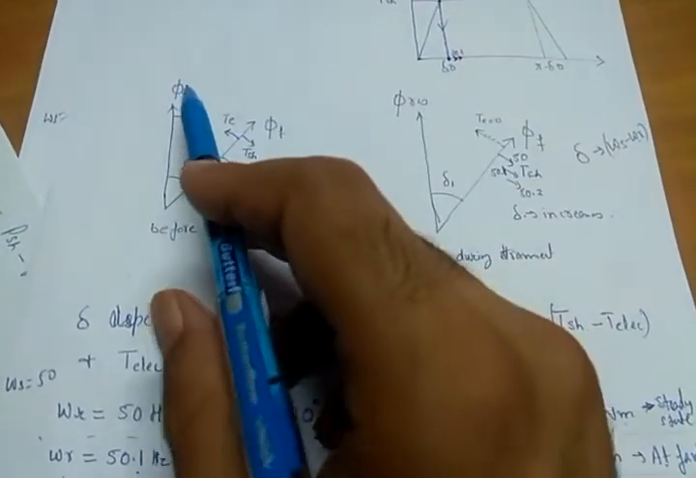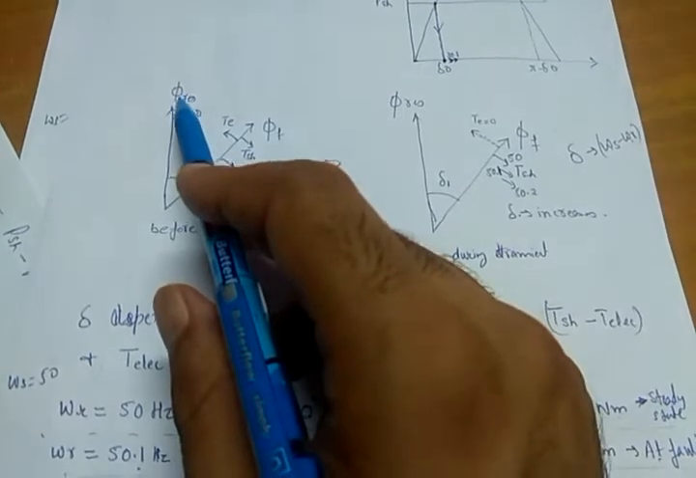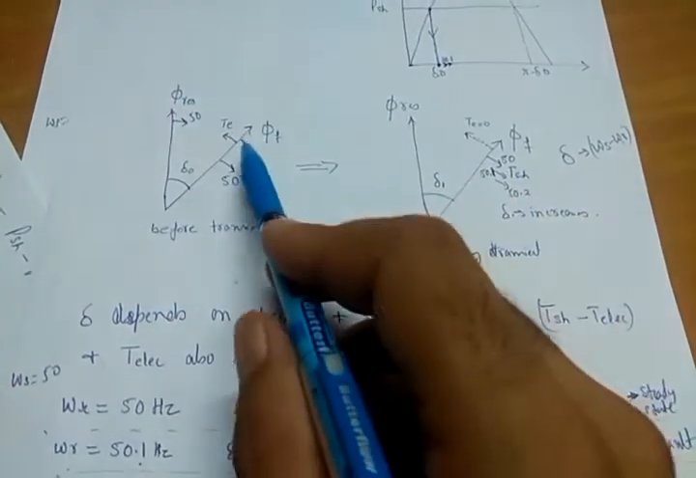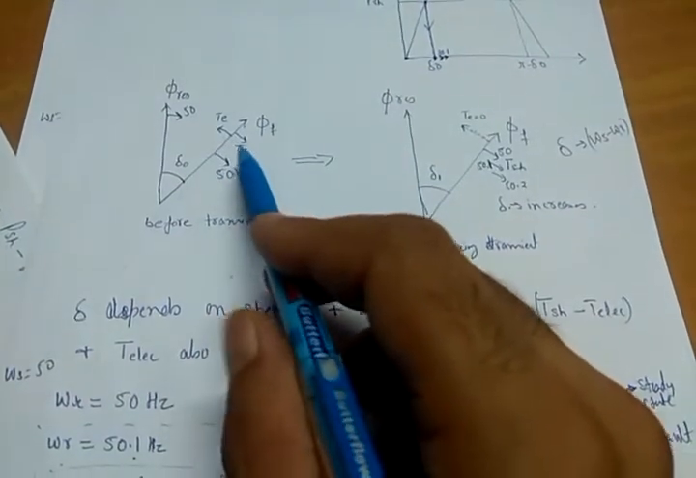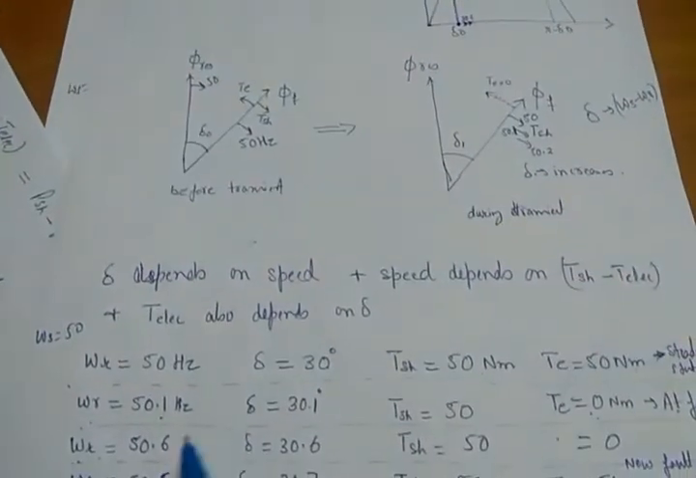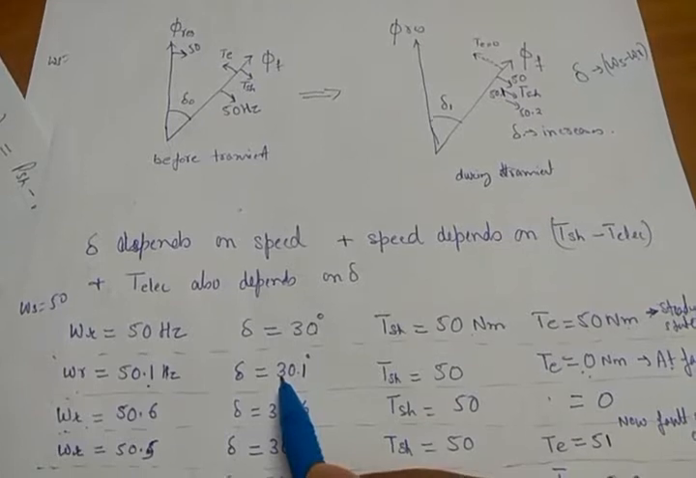If omega r is increasing, the rotor is moving at a higher speed as compared to the field. So what will happen to delta? Delta will increase, to 30.1 degrees.